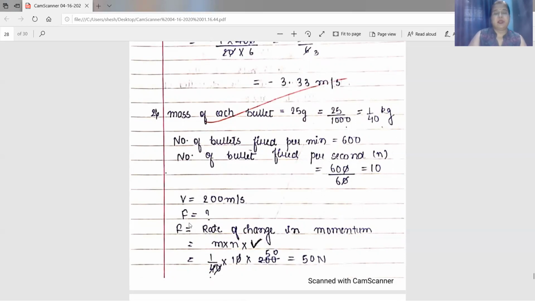Now you are asked to find out force. Force, we know, is rate of change of momentum. Here momentum is m into v. Total m is the number of bullets fired per second. It is m into n by t into v. So m is 1 by 40, n is 10, and v is 200. When you solve it, you will get 50 Newton.